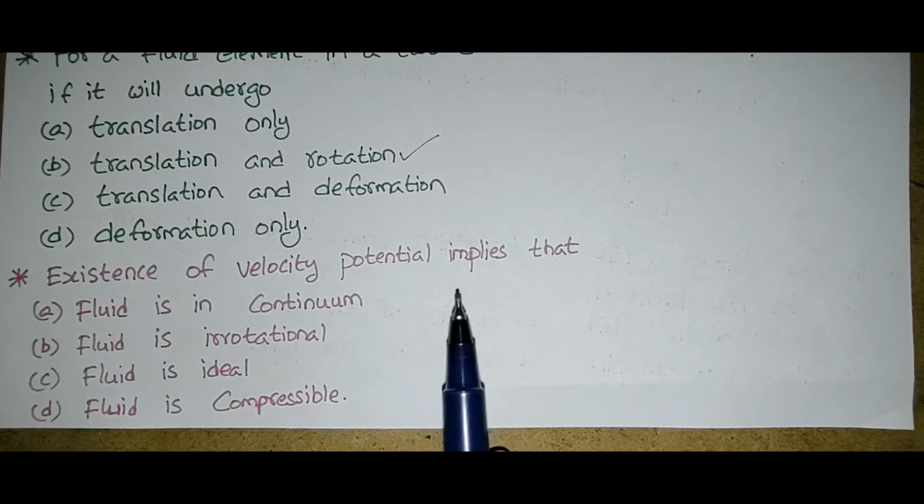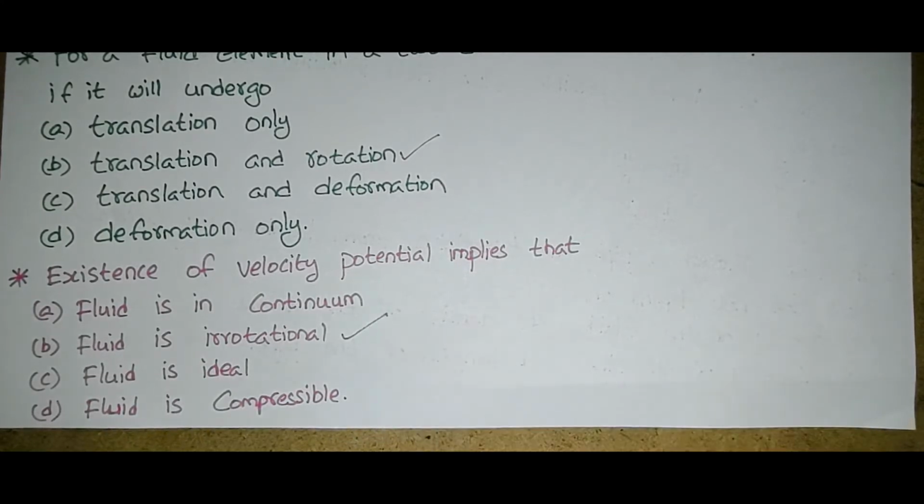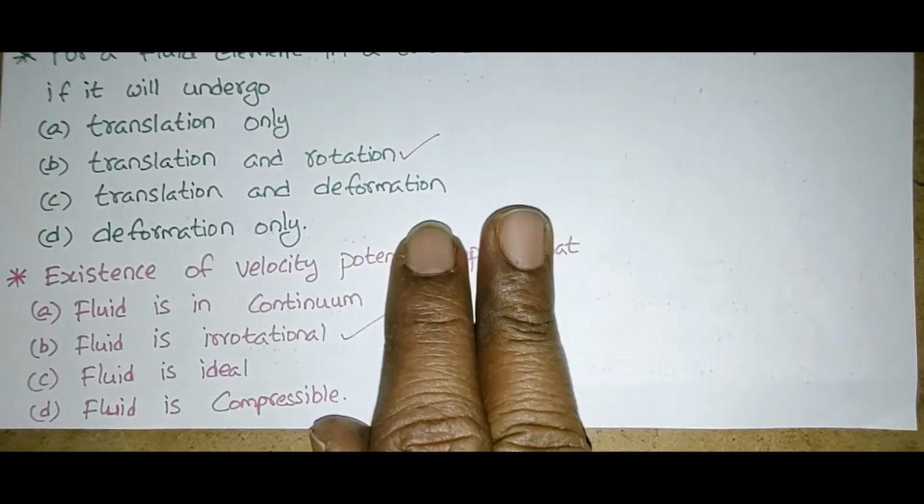Existence of velocity potential implies that fluid is in continuum, fluid is irrotational, fluid is ideal, fluid is compressible. For the asked question, the correct answer is that fluid is irrotational. So existence of a velocity potential implies that the fluid is irrotational. We will continue.